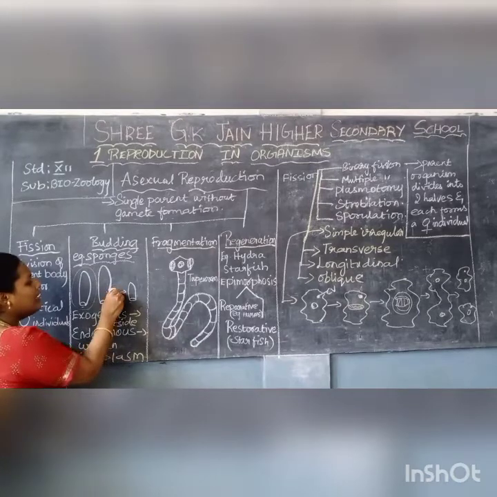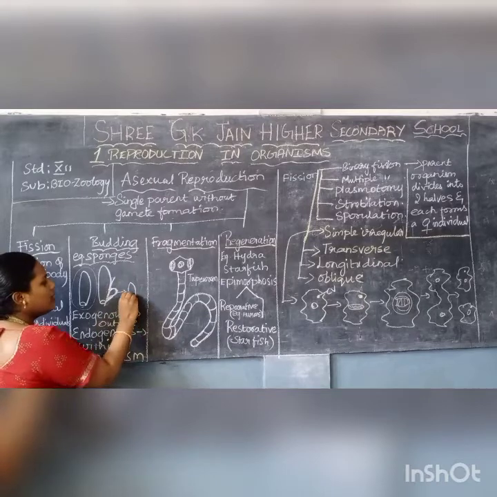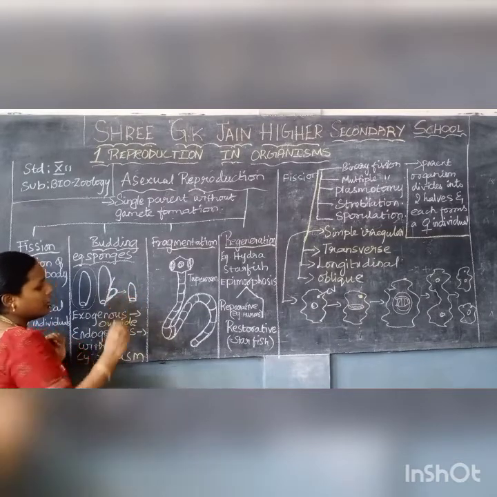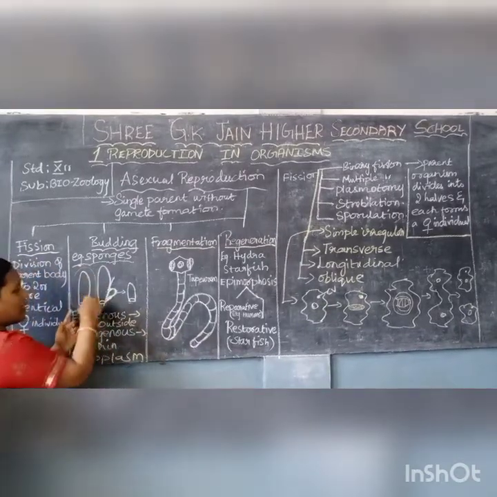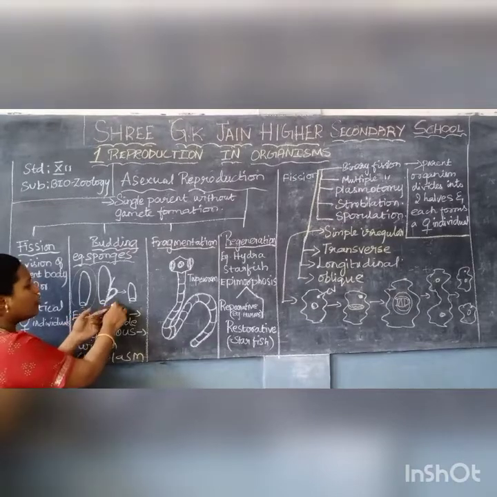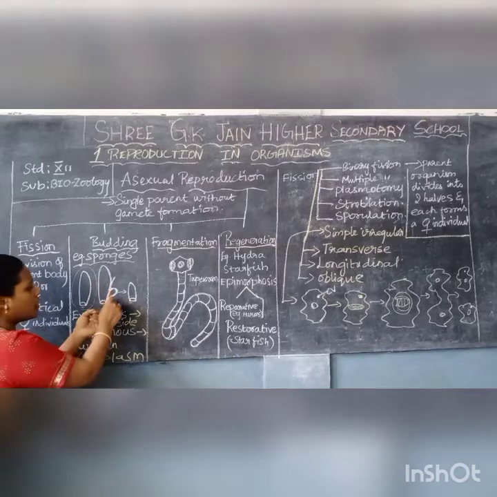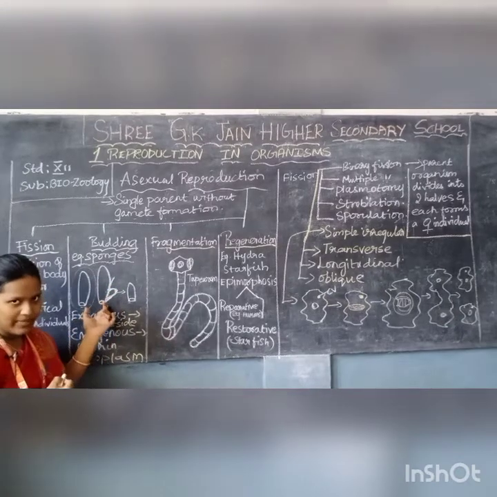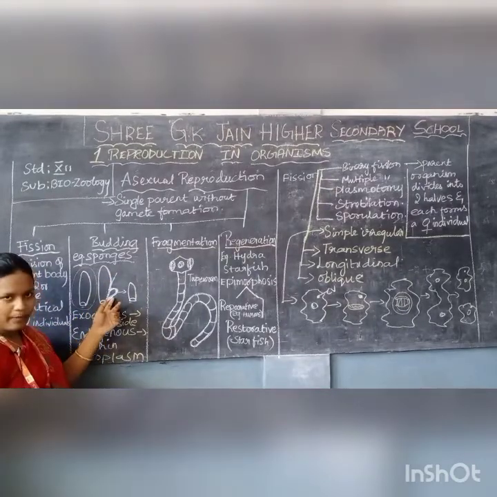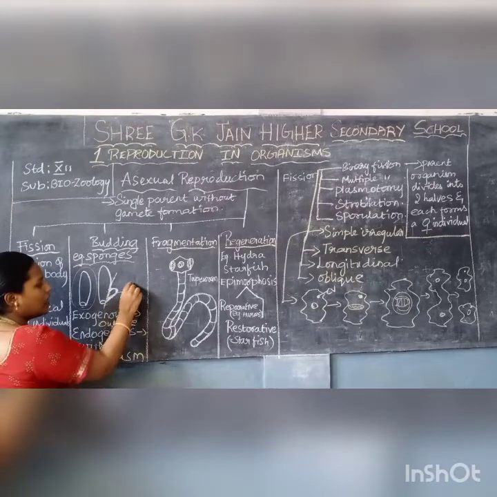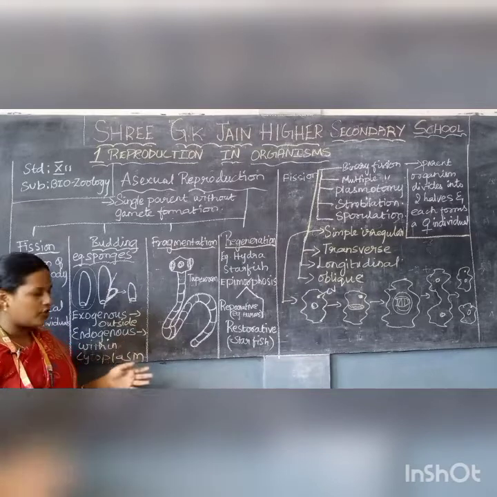That bud will be cut off and will grow as a complete daughter individual. Again I am repeating, this is the adult sponge. During asexual reproduction, there will be a push in the ectoderm and endoderm layers of the sponge and bud formation takes place. When the bud matures, there will be a cut in the bud, and the bud comes out and develops as a complete daughter individual. I hope you understood now.